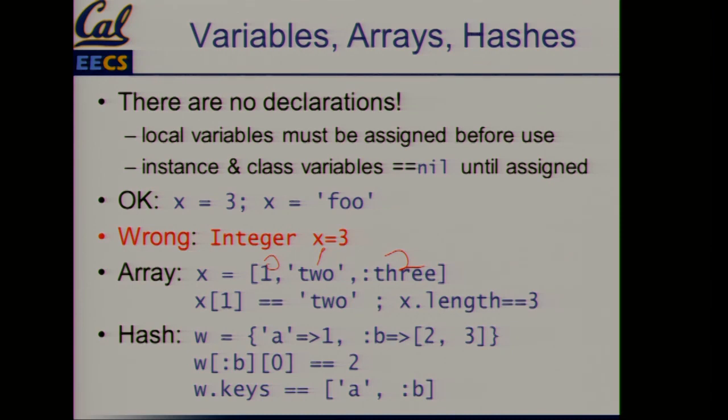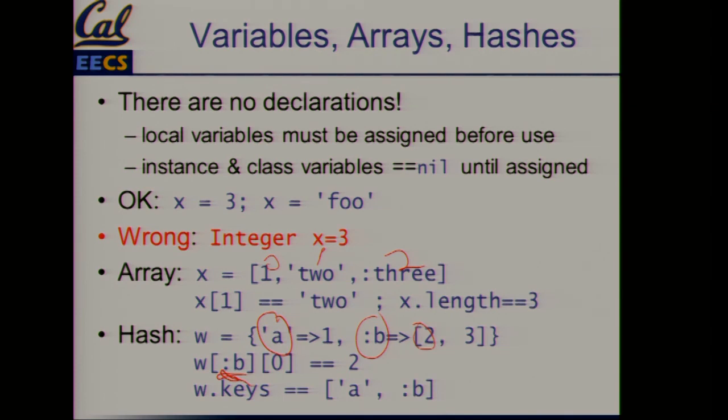A hash is just done with these key value pairs, and so you can start off, it can be a string, as the first one is a string here, and then here's a symbol with a colon. You can see that the first element is an integer and the second element is an array. So you can identify the hash element with this symbol. It's not the second element, hashes aren't ordered. Then you want the 0th element, because what is there is an array, and that would be 2 right here, right?